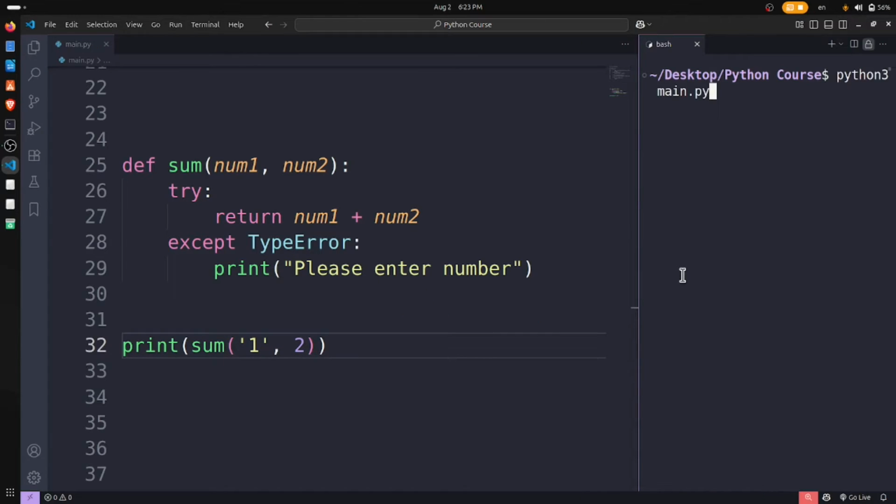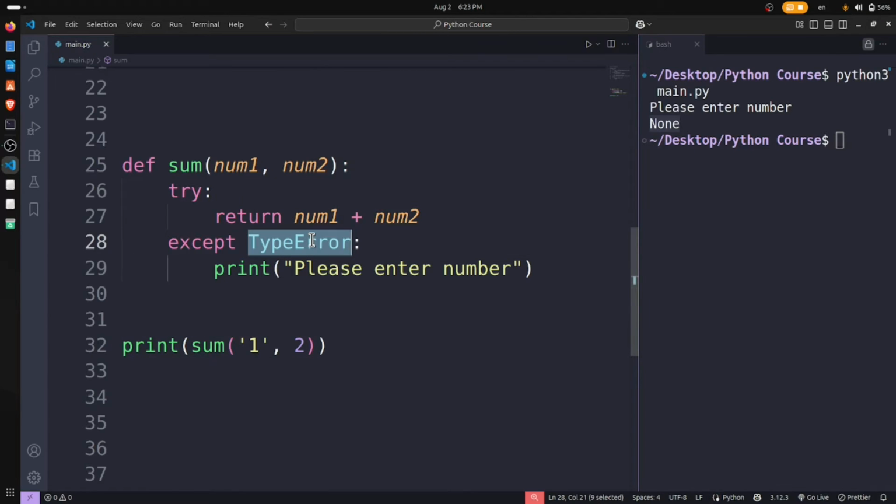What will be the output? Can you guess that? Well, "enter a number" and None. Why is it like that? You know that? Well, it's not a number. It did not ask anything. So we have the TypeError here. If it asks about the type error, well, we have it.